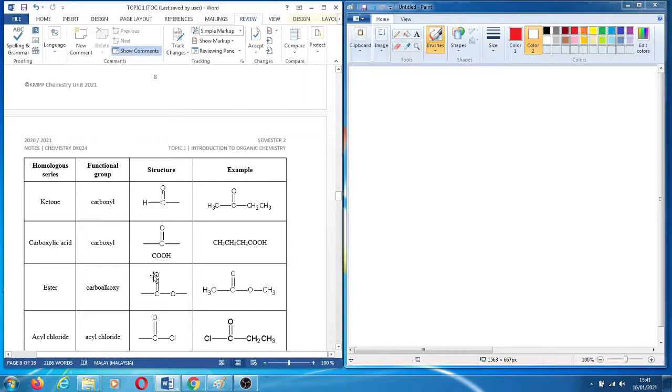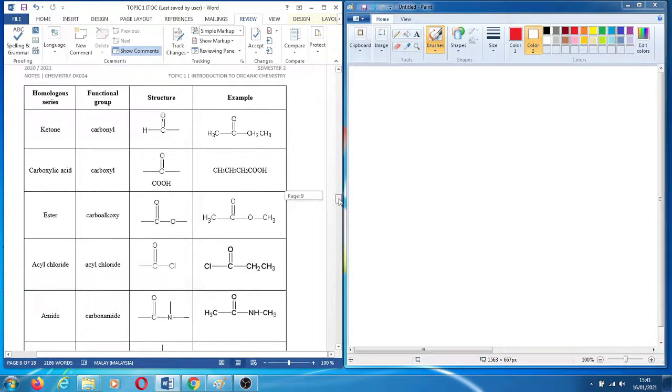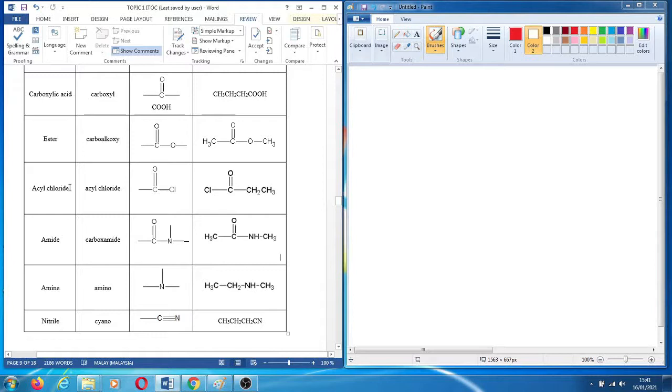C double bond O, and then you have the carbon. This is an example of ester. And acyl chloride, C double bond O Cl. This is the structure of acyl chloride. This is an example of a compound of acyl chloride.